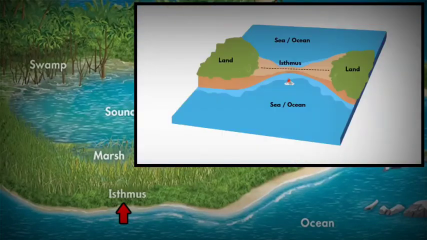Now coming to its formation, an isthmus can be formed by volcanic activity, which creates seamounts, which then form a chain of islands and block water on either side, forming an isthmus. This is how the Isthmus of Panama was formed. Another way an isthmus is formed is when there is a drop in the sea level, which will then expose more land, and this is also an isthmus.